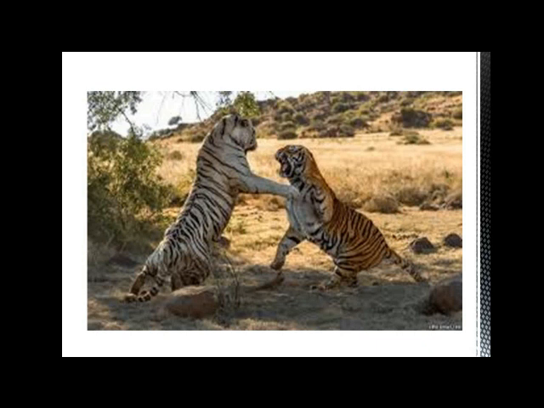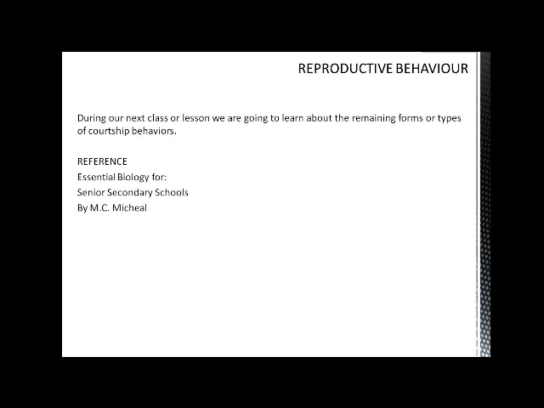So by and large, today we have learned about territoriality and how this territoriality is being practiced. And we have seen the definition or meaning of it to be mapping or marking a particular area for the sake of mating and subsequently reproduction.